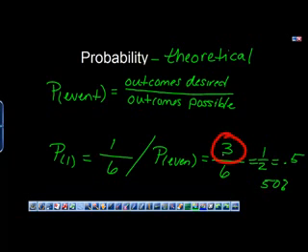We are still looking at what we want, or what we're trying to measure, versus the total amount. When looking at probability, those are our key things we're looking for.